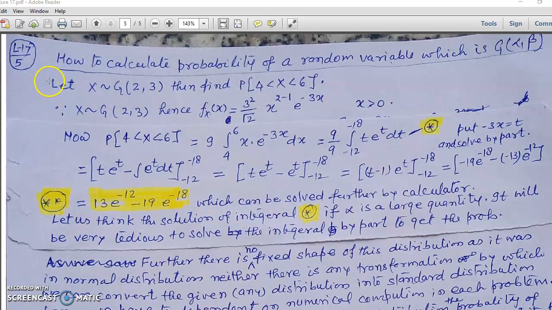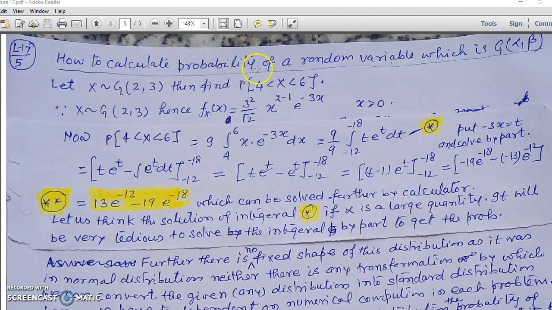Due to the time limitation of the software which I am using, there was a mid-break in my previous lecture 17. और उस लेक्चर में हम लेक्चर 17 के इस प्रॉब्लम पे कुछ डिस्कशन कर रहे थे, लेकिन बीच में कट गया. So I am again starting from the beginning.